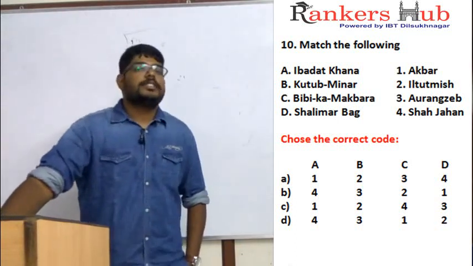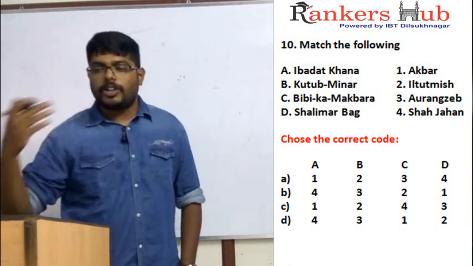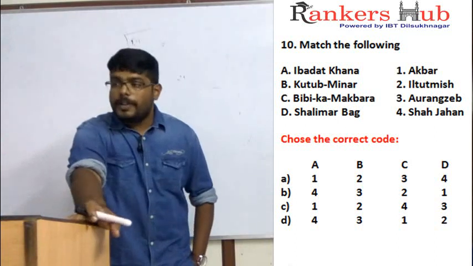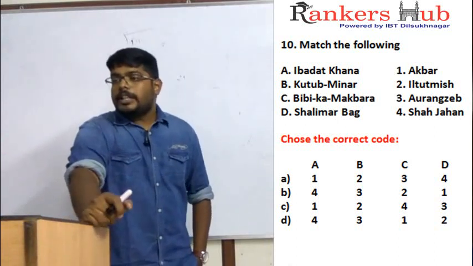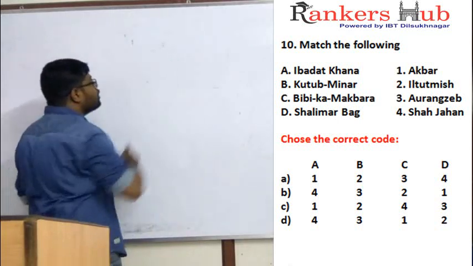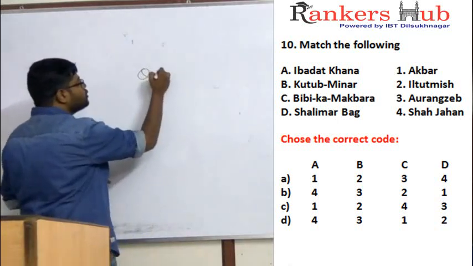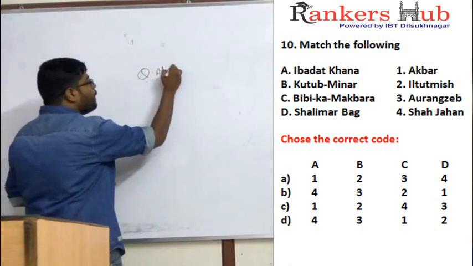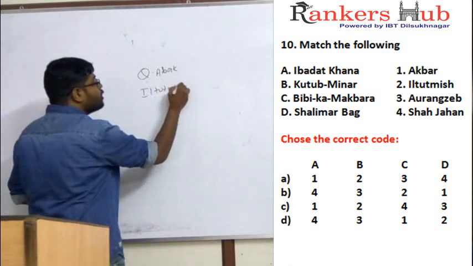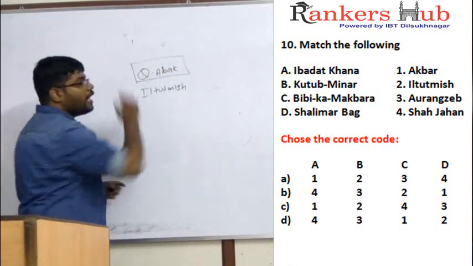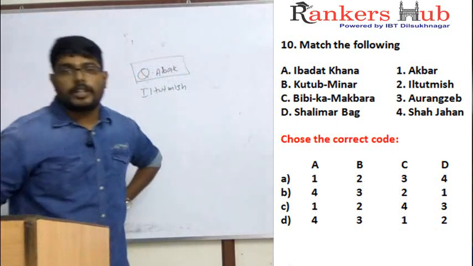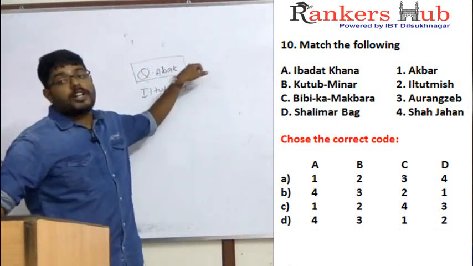Generally, if we think Shah Jahan, we will think of the Taj Mahal, but there is no Taj Mahal in this question. So be very careful now. Qutub Minar is the first minar constructed by the Muslims in India. It was started by Qutbuddin Aibak, but it was completed by Iltutmish. Qutbuddin Aibak died due to an accident, the first accident death in medieval history. He died by falling under his own horse.